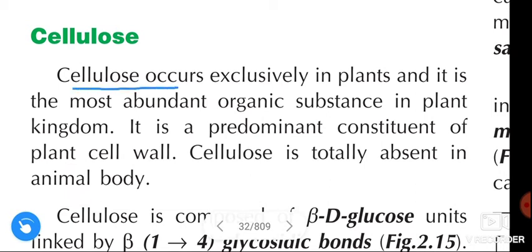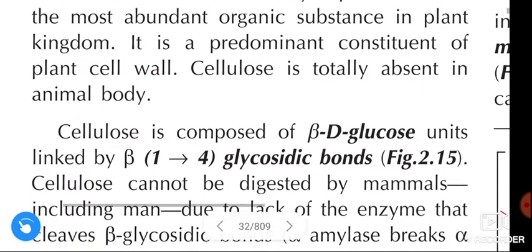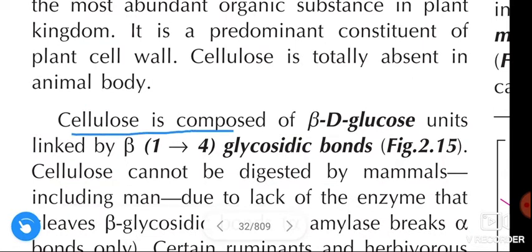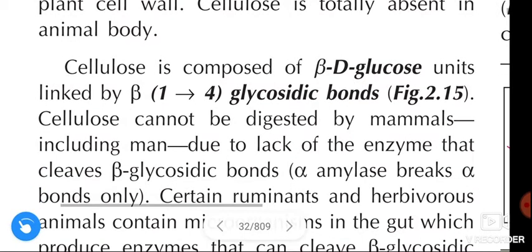Cellulose occurs excessively in plants and it is the most abundant organic substance in the plant kingdom. It is a predominant constituent of the plant cell wall. Cellulose is totally absent in the animal body. Next, cellulose is composed of beta D glucose units linked by beta 1 to 4 glycosidic bonds.